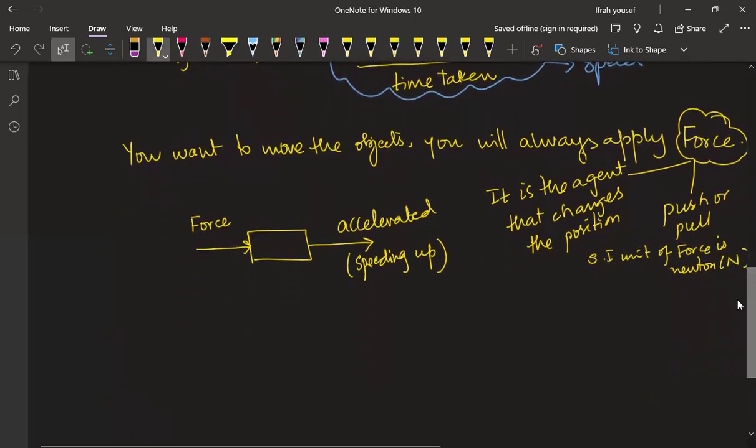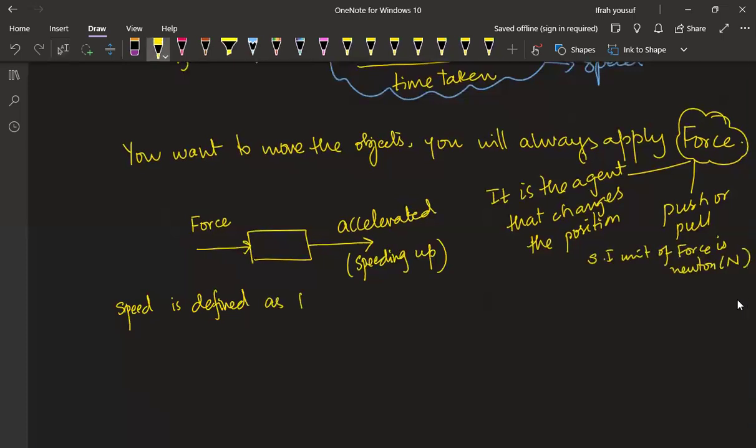So let's conclude some definitions. Speed is defined as the distance traveled per unit time. Got it? Per unit time, right? So if the speed of something is changing, it is accelerating or decelerating, right?